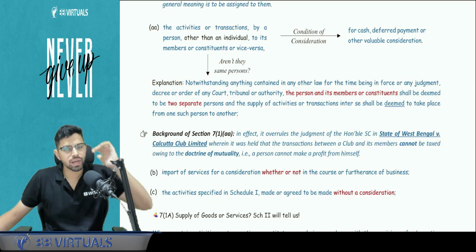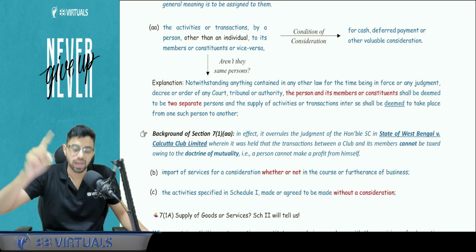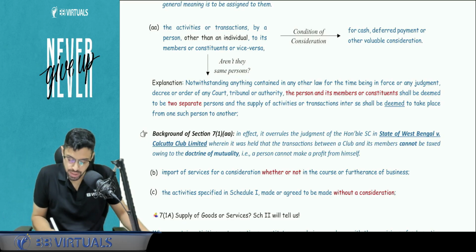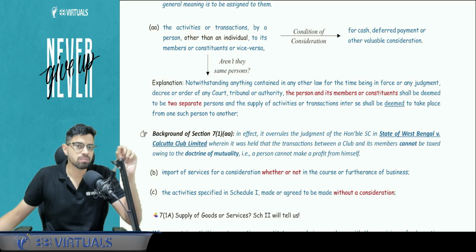So sir, why was this particular clause AA inserted? There was a ruling in the case of Calcutta Club Limited, where the Supreme Court had said that a club and its members are not separate people. They are one and the same person.